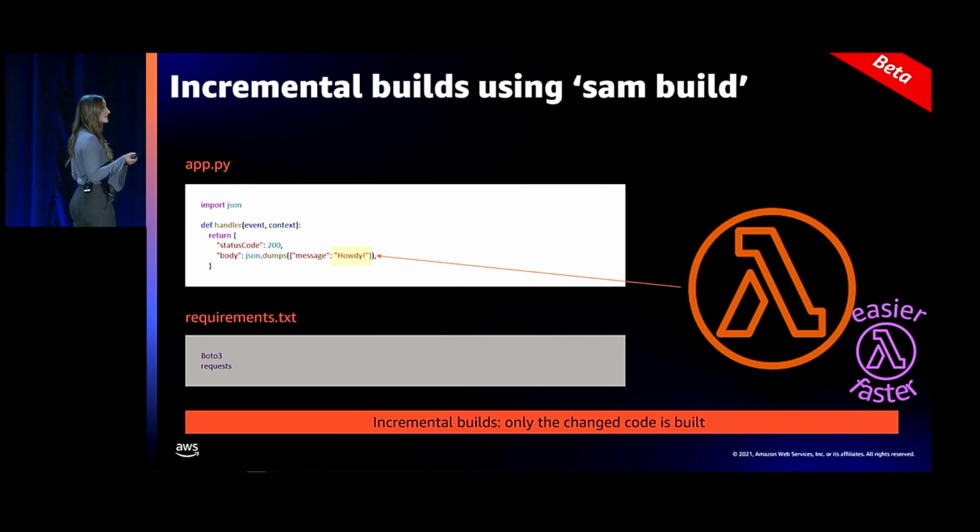Now with incremental build, unless you're changing your dependencies, only the code itself is going to be built out. We did this because we realized that you all don't change your dependencies that often, so there's no need to grab them every time you do your build. Think of a Lambda function. You have this hello world Lambda function, and it probably has a few different dependencies. If you change something in your Lambda function code, let's say you change the message, when you run SAM build, it's only going to update that code. It's going to separate the cache and keep the dependencies separate from the code itself.